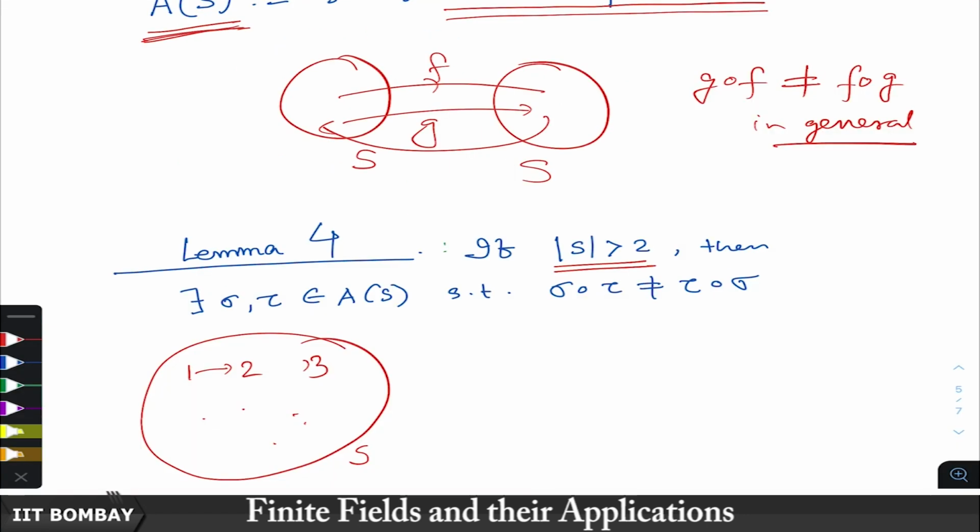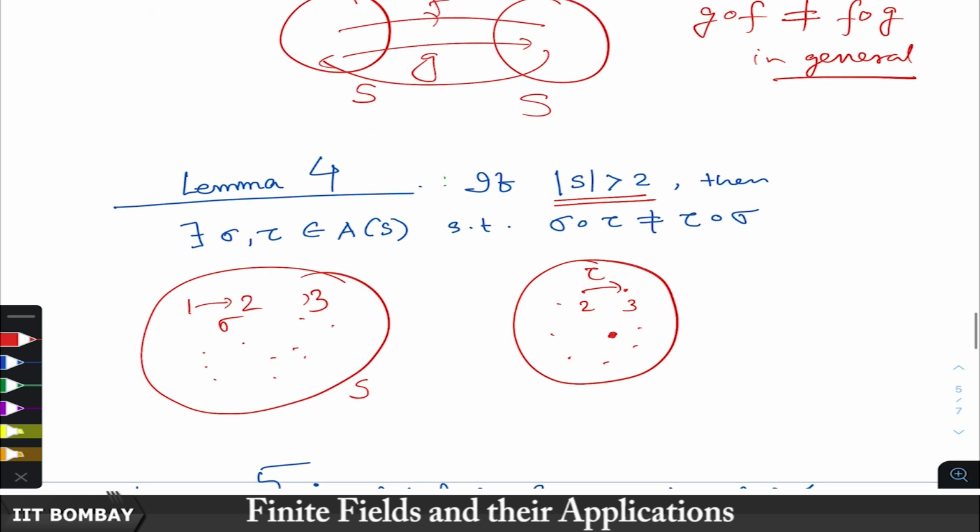Now we will take a map which takes just 1 to 2 and all other elements fixed. This is sigma. And another map which takes 2 to 3 and all other elements are fixed, this is tau. So, tau of an element is itself for all elements other than 2 and 3.